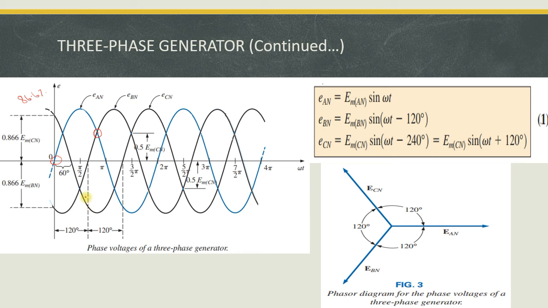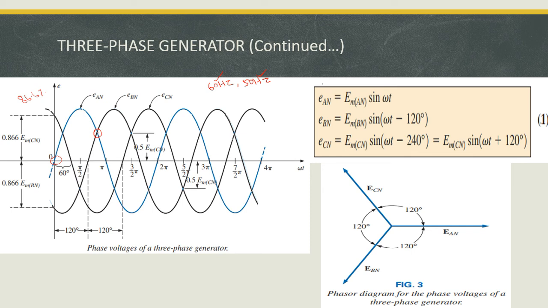Here in India we use a 50 Hz supply. There are two types of frequency: one is 60 Hz and the other is 50 Hz. In the United States we use a 60 Hz system, and in European countries and India we use a 50 Hz system. Each system has its own advantages and disadvantages. It depends upon the geographical conditions, etc. There are so many factors to include when we decide the frequency of operation.